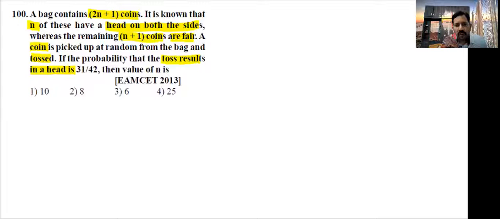Students, here total 2n plus 1 coins are there. So split in two parts. One bag is n coins, those are both the sides having head.